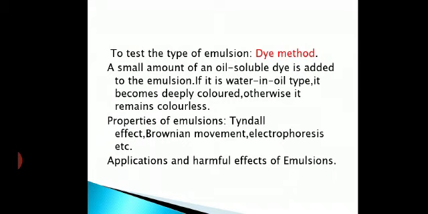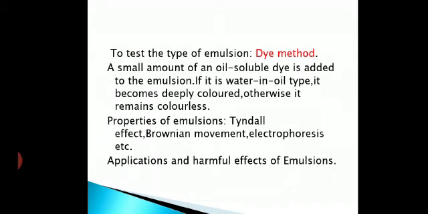Certain disinfectants, which are very common nowadays, such as Dettol and Lysol, give emulsions of the oil in water type on mixing with water. When you add Lysol or Dettol, you can see it is oily, and it forms an oil in water emulsion when mixed with water. The cleansing action of ordinary soap for washing clothes and crockery also forms an oil in water emulsion, isn't it?